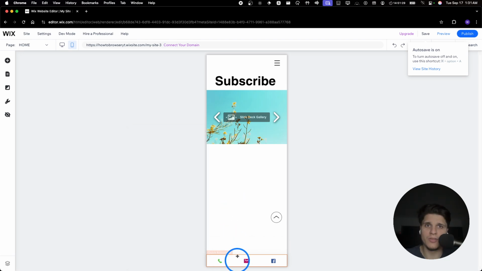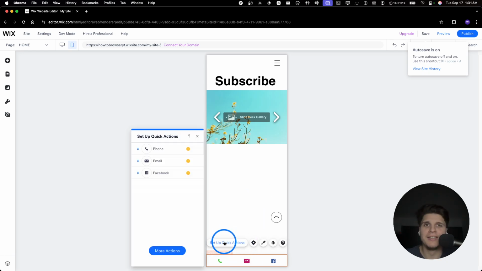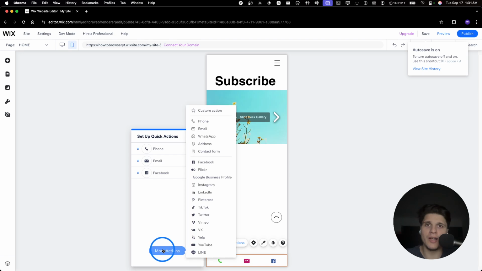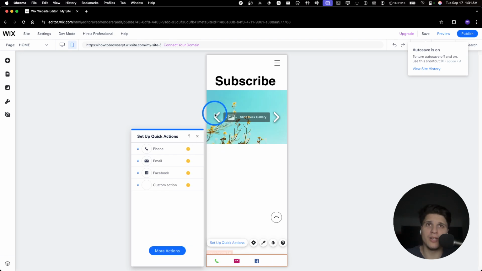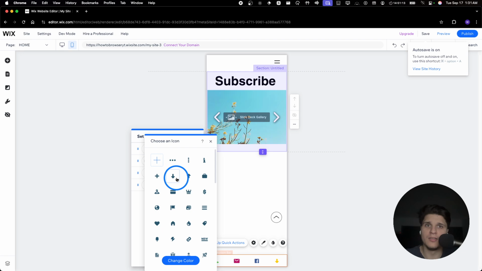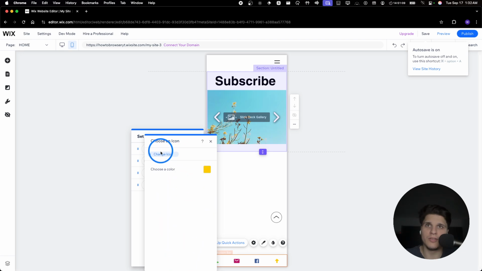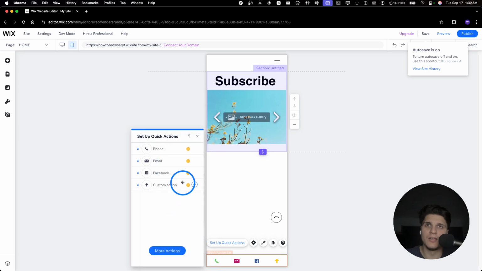But you know, if you try to move this up, it doesn't work, just so you know. So you're gonna click and try to move up. Doesn't work. So yeah, you're gonna click on here more actions, and then here you have so many others. You can also have custom actions. So you have this one here up, and now you can change the color.